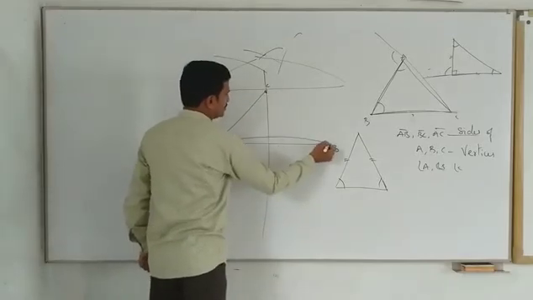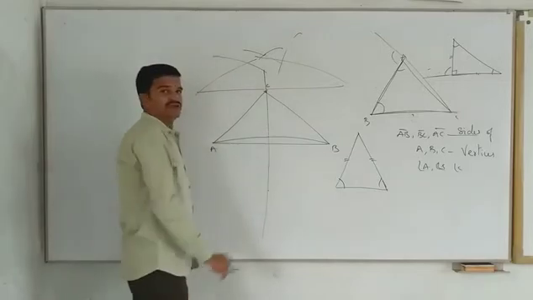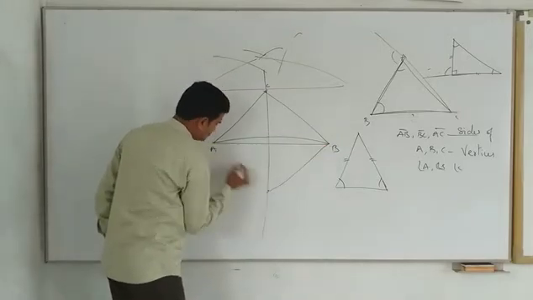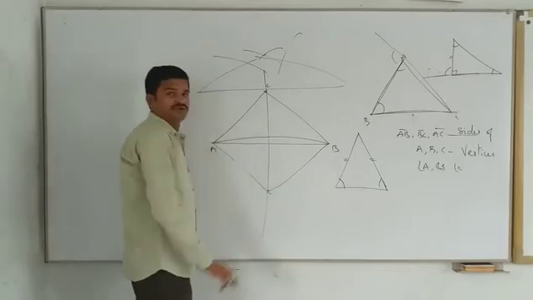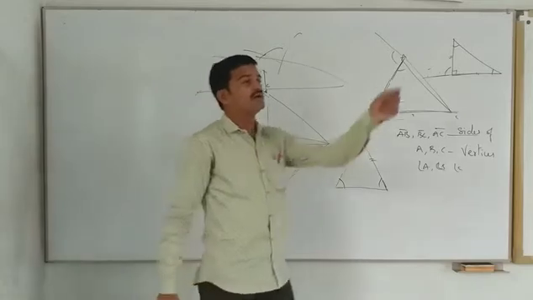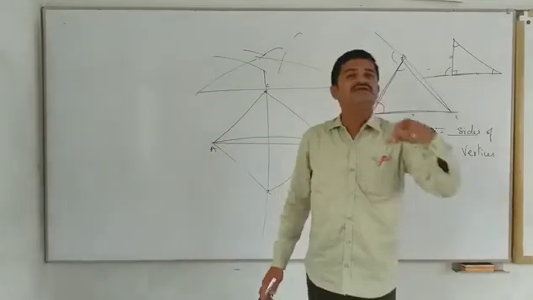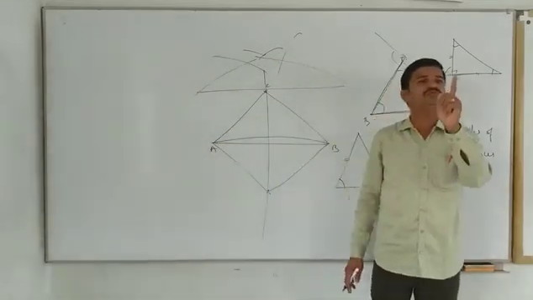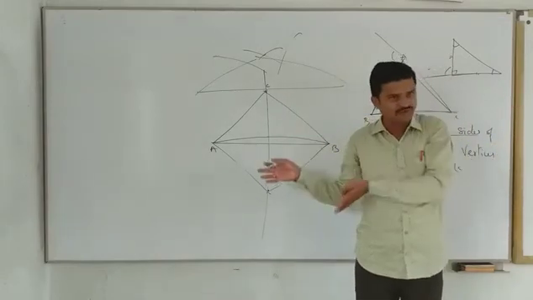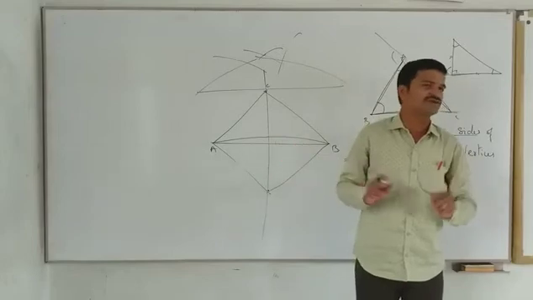See, this and this should be equal. This and this should be equal. Always. On the perpendicular bisector, if you mark any point, that point should be equidistant from the end points of the given line segment. That one we are going to prove by using these congruence rules.